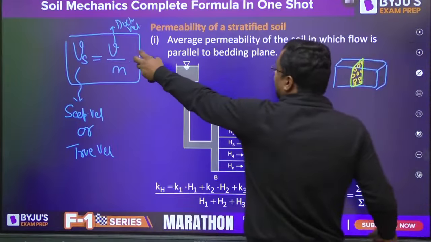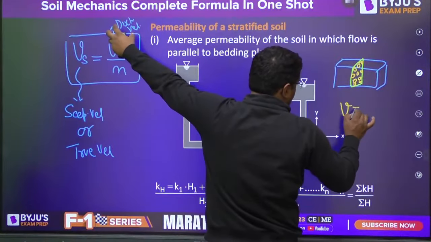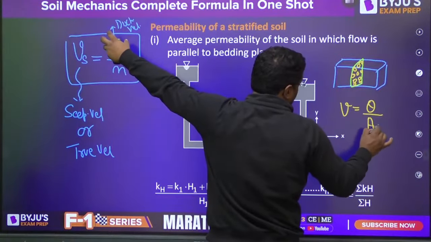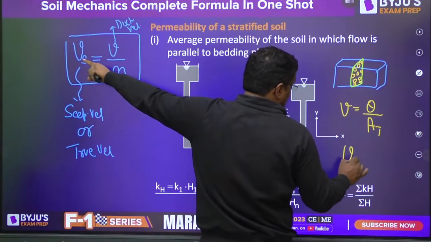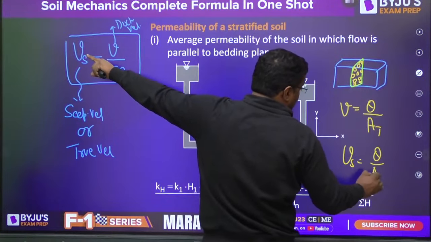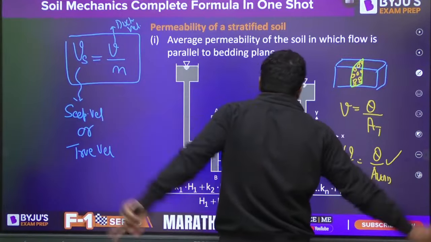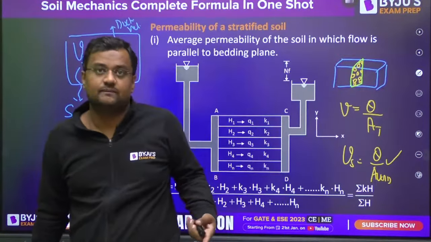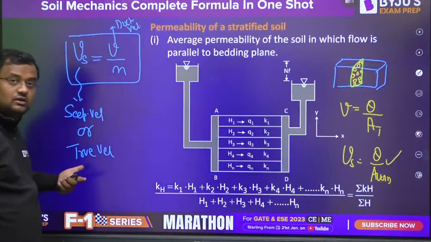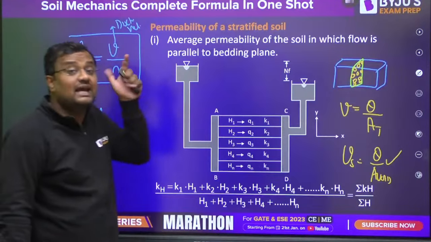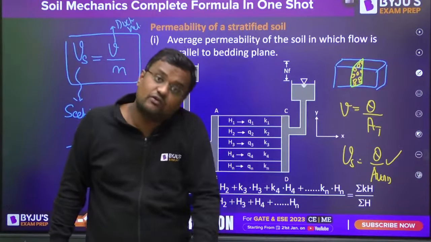So this is not the actual velocity, because here they find Q by A, the total area. But the actual velocity is Vs equals Q by A voids, because the water is coming from the voids only. So this is the real velocity, that is why it is called the true velocity.